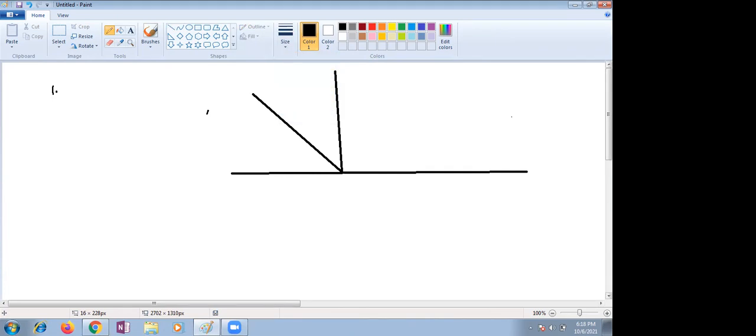Here the angle is... This meeting point is called O. This they said as A. This part they said as 2A. And this part they said as A by 2 plus, what is that number, Raghav? A by 2 plus 2 degrees. 2 degrees, okay. That means A by 2 plus 2. And the above angle is nothing but A by 2 minus 2 degrees.